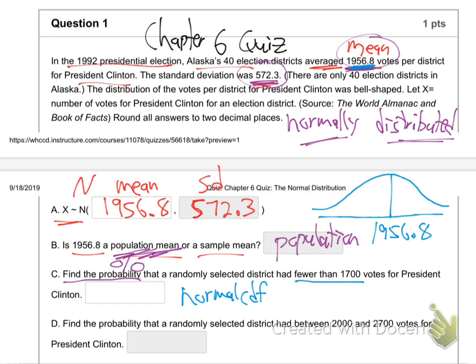So all you've got to figure out is whether 1,700 is right or left of the middle. It's just a little bit to the left, isn't it? 1,700 is smaller than 1956. And then which way do we shade? Could go either way, right or left. What did they say? Fewer. Fewer is left, huh? So that's what they want from me. They want me to find that area right there.